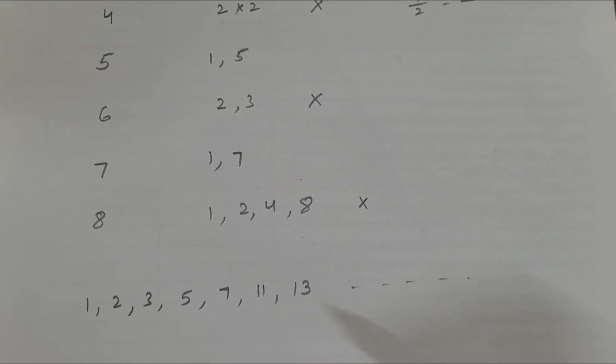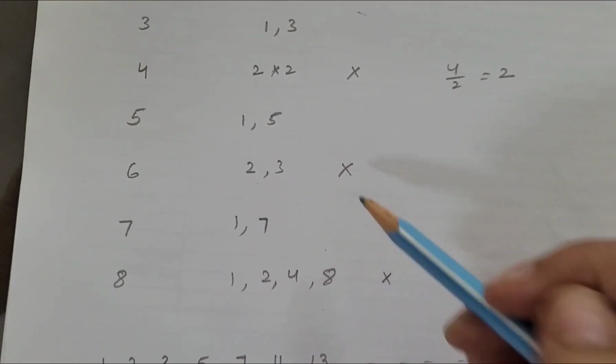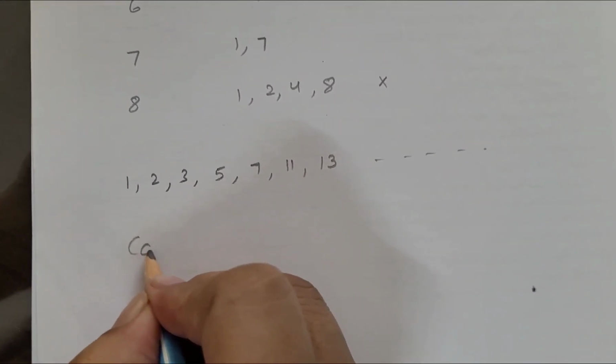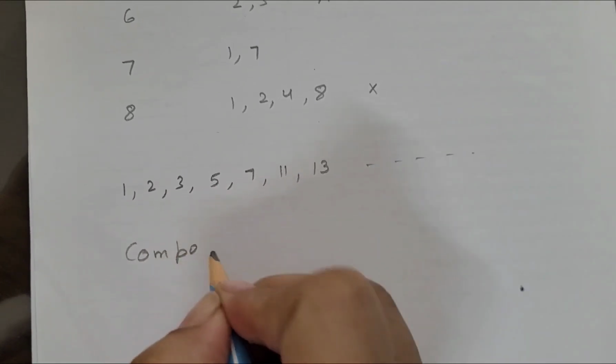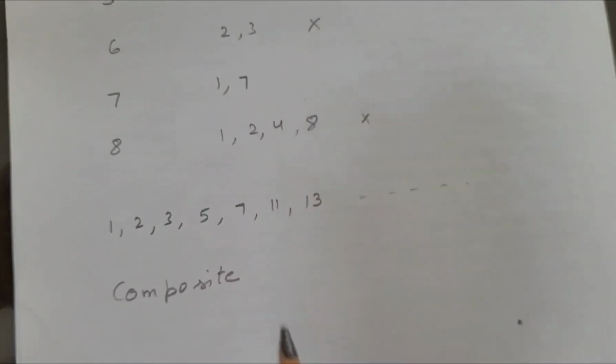Now the numbers which are not prime, what are they called? Like number 4 and number 6, number 8, they are called composite numbers. They are not prime.